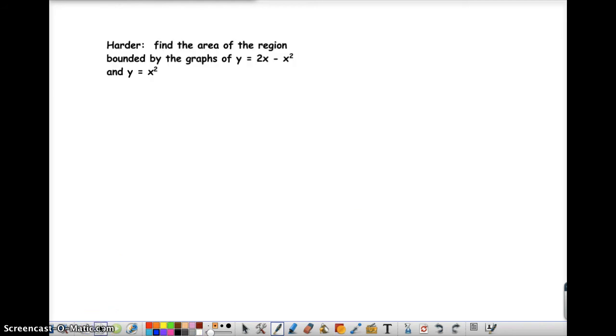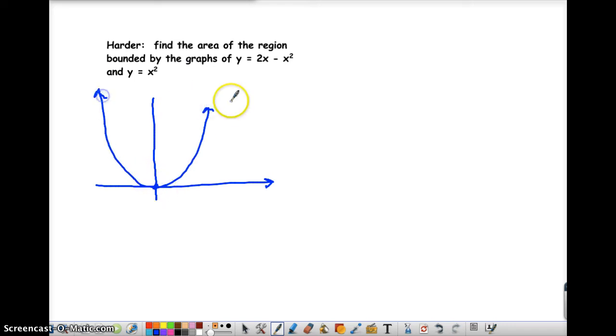And this gets a little bit trickier. First, you're not given a diagram. Find the area of the region bounded by these two curves. Well, let's give ourselves a diagram. We know what y equals x squared looks like, a parabola opening up. We know 2x minus x squared is a parabola opening down, and our x-intercepts are at 0 and 2. So we're going to have a region bounded between these right here.